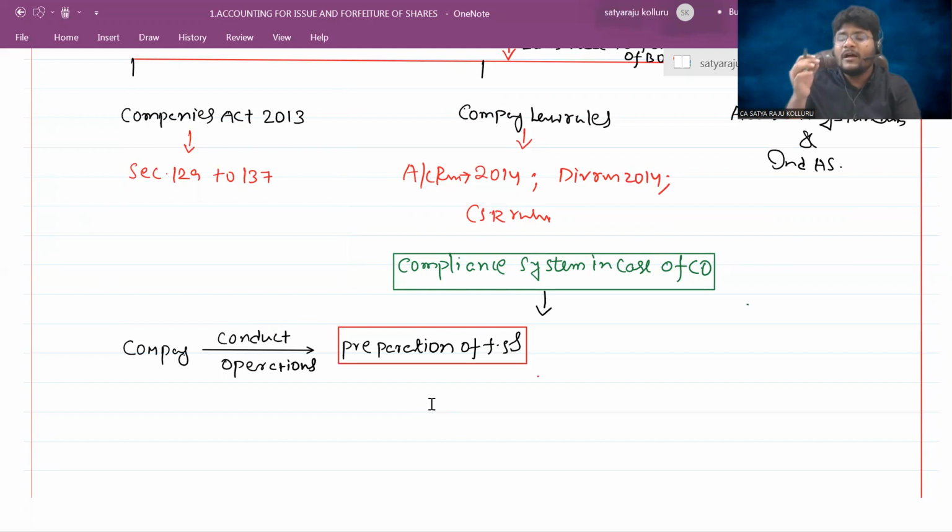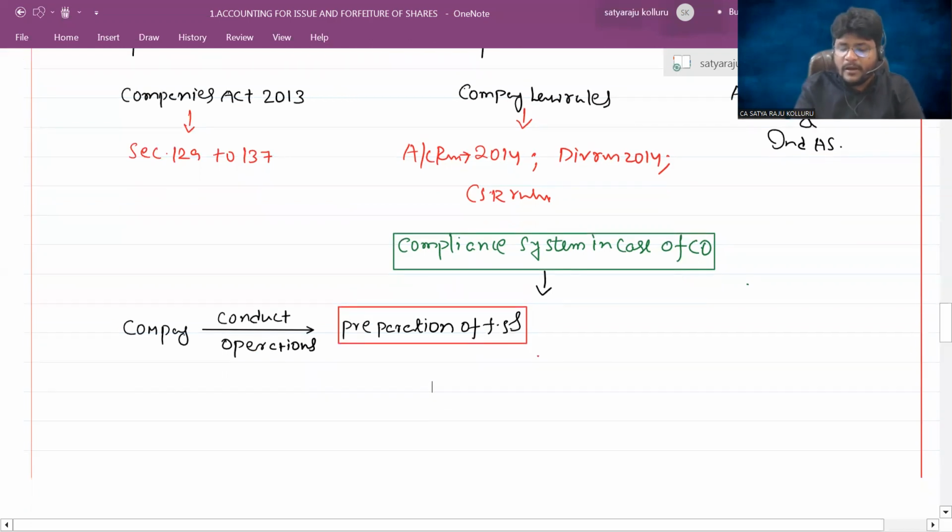So knowing each and every component of the financial statement is a difficult task. That's why generally financial statements are made ready by the mid of April or at the end of April like that. But even though those financial statements are prepared up to the date of 31st March only, they are going to make it ready by April 15th or April 30th like that. That is not my question actually.